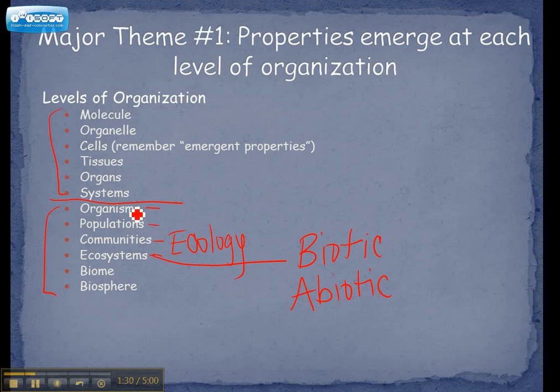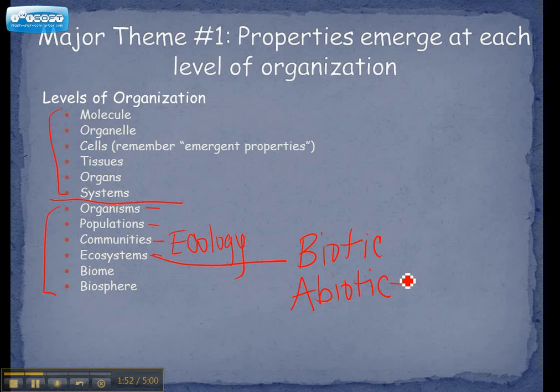So organisms together make a population, and several populations of organisms make a community. The ecosystem takes into account the community, all of those different species. That's the biotic factors, the living things. And it also takes into account abiotic factors, or the non-living components in the ecosystem.